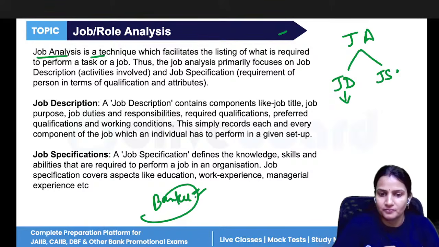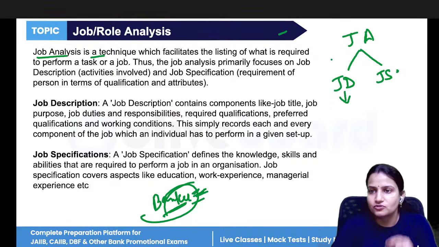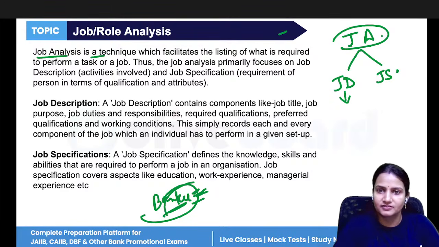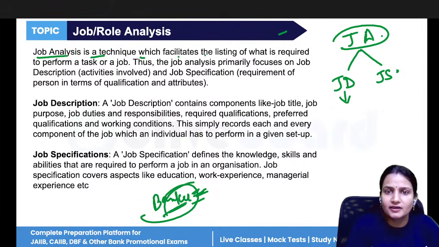what is required for this role. Okay, the experience is required, the skills are required, all right, and the knowledge is required. Okay, where you are posted, in which category you are working, where is your branch located, how much distance is there from your house. So everything related to job and employees, that is what job analysis is. So it includes the listing of what is required to perform a task or a job. So it includes JD and JS.